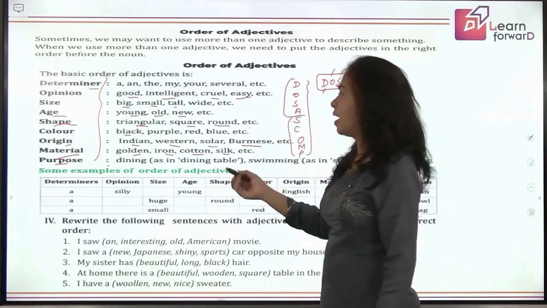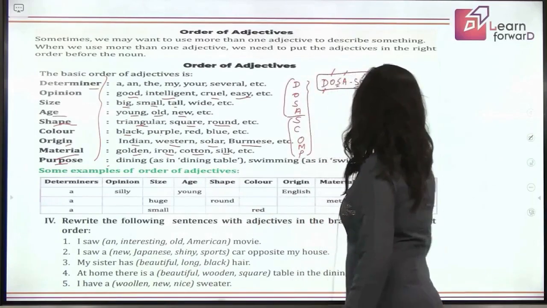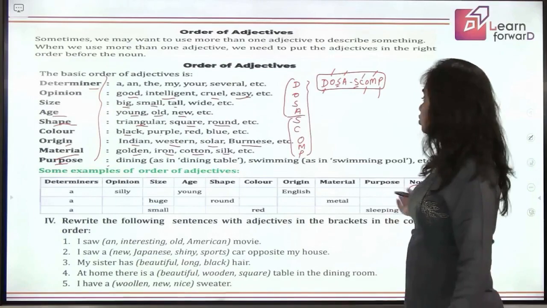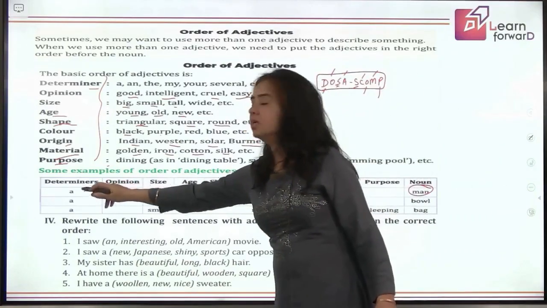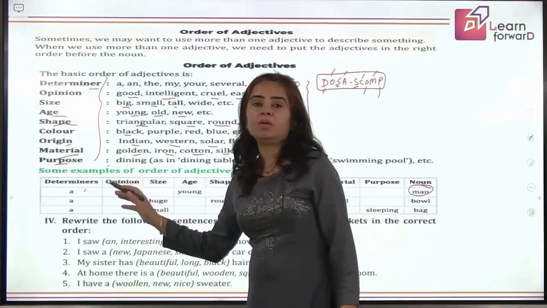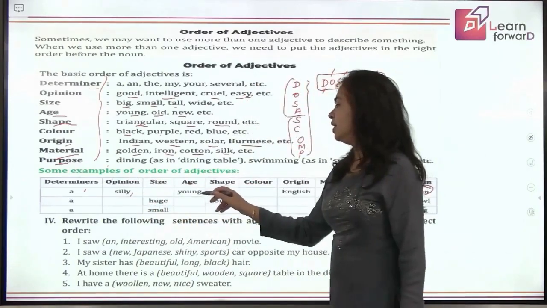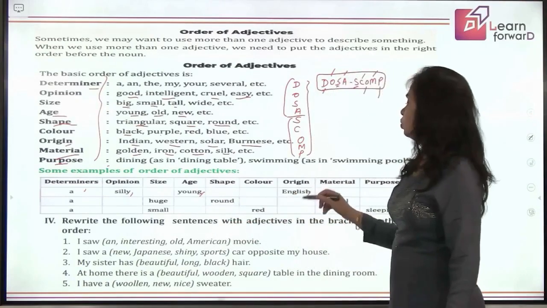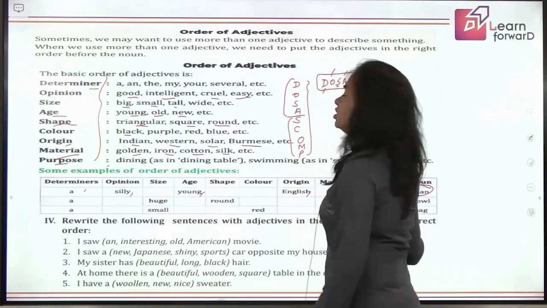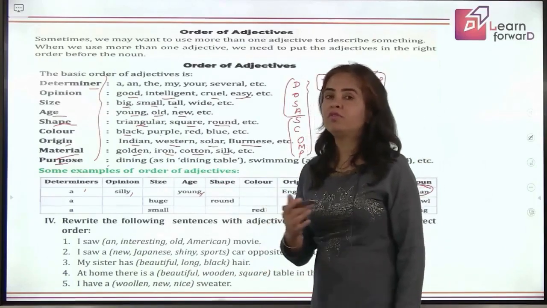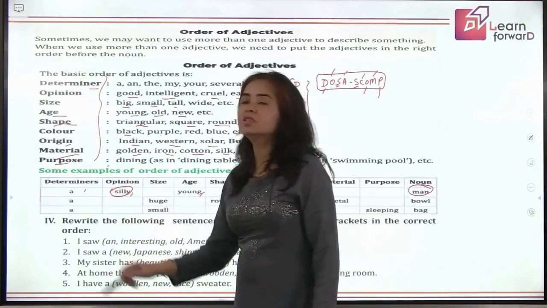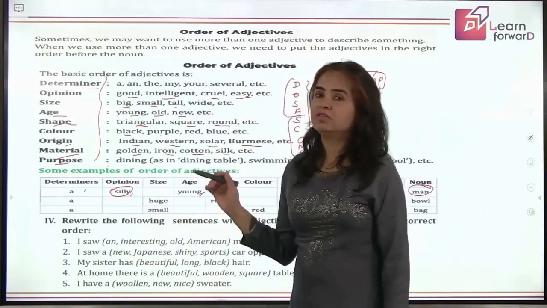Let's see some examples here. For example, I am talking about a man. What are the adjectives I have to use for that man? A is the determiner because I'm talking about one man. Then silly is the opinion about that man. And then comes the age, young. And then comes origin, he's an Englishman. So I'll say a silly young English man. Okay, and what you have to remember, your determiner, your article will go according to the first adjective that you are using.